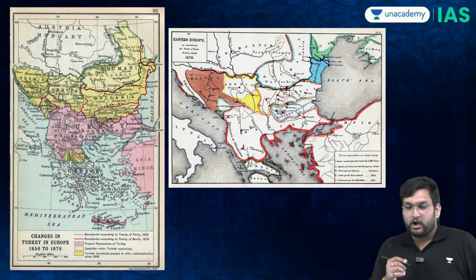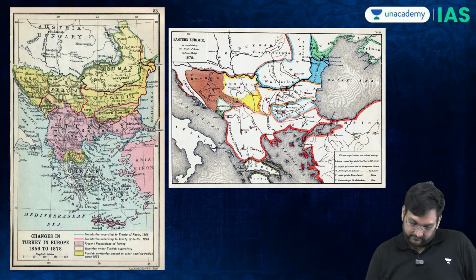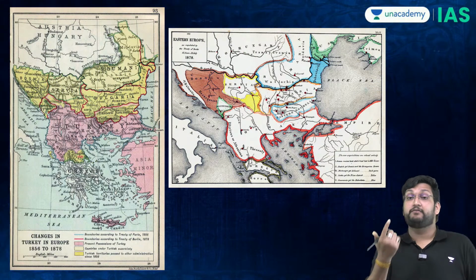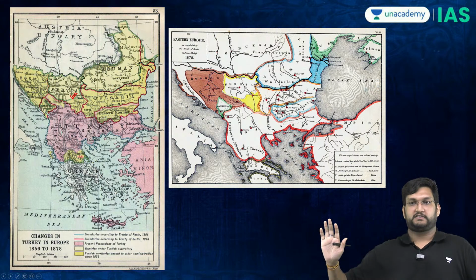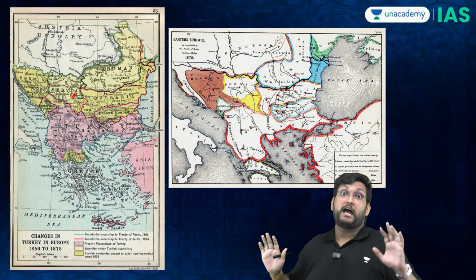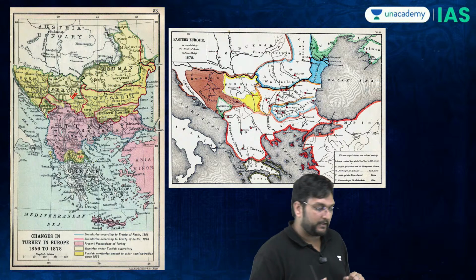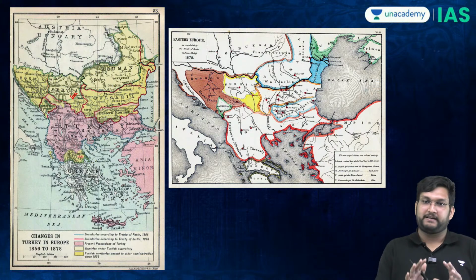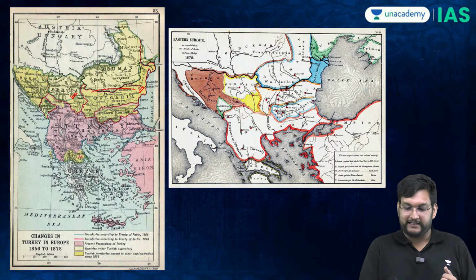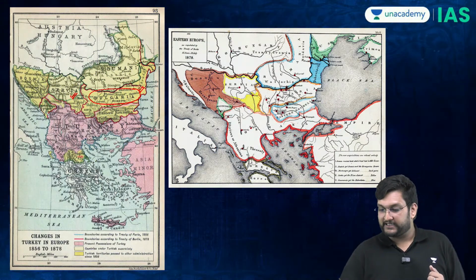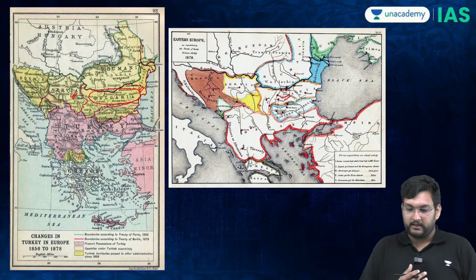Now, what they do is, now pay attention, very interesting but very confusing also. They create Serbia. Serbia's independence has finally been recognized. Once Serbia's independence is recognized, they create something called Bulgaria. It is called Greater Bulgaria. This whole sector is called Bulgaria.